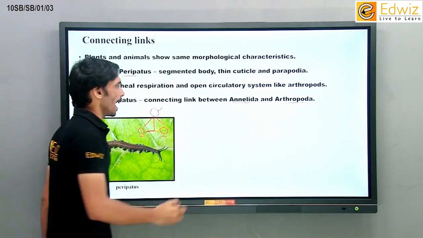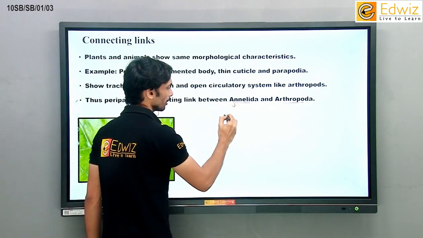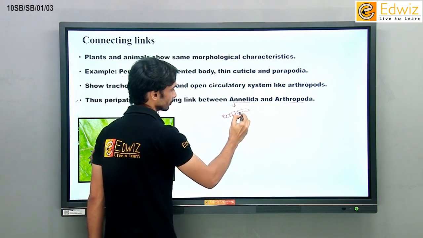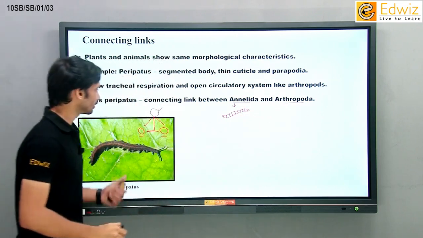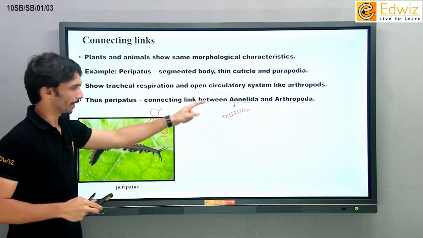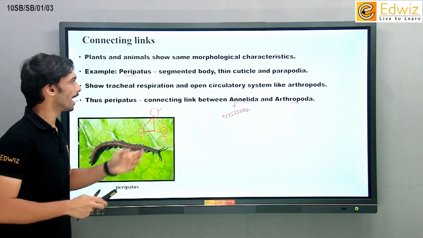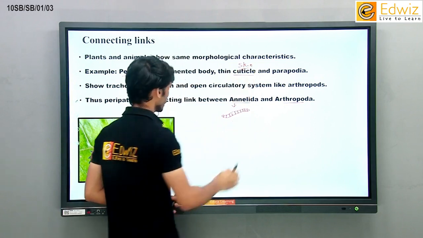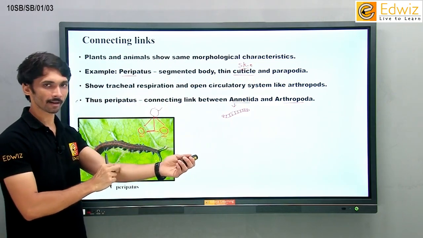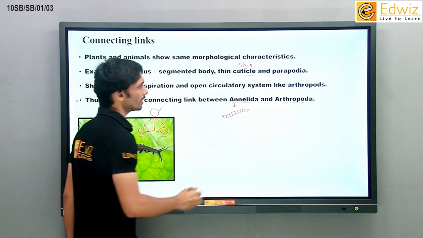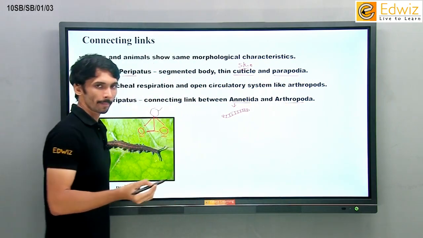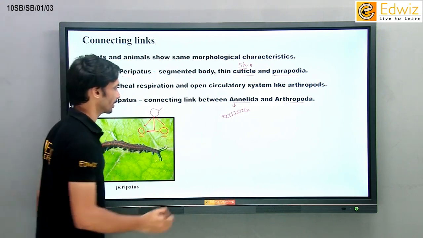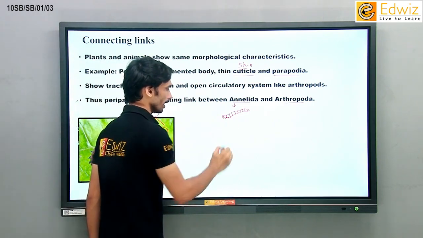What do we mean by them? Annelida means worm which is segmented. Okay, even this organism has a segmented body. ऐसे segments रहते हैं उनके body के ऊपर, and thin cuticle, which means thin skin. The outer skin will be thin. कि जो उनका outer skin है, we don't have a thin skin, we have fat deposits. They don't have such, they have thin skin. Next one, parapodia. What do we mean by parapodia? They have many legs. Even your earthworm has many legs at the base. आपके earthworm के पास भी बहुत सारे legs रहते हैं.